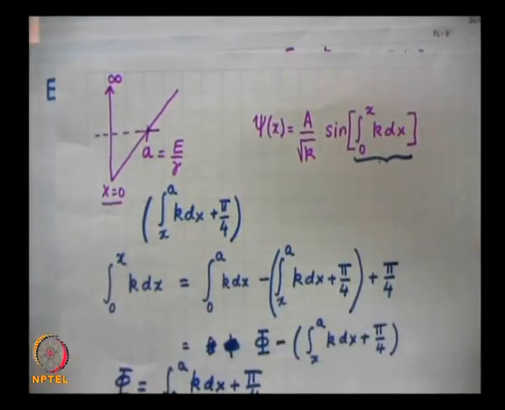So, if you use the JWKB connection formulae with a little bit of care, then as I showed you through this example, it can give you very accurate results, provided of course in between v of x does not vary very rapidly. So, you have to use this method with care. It is really one of the most powerful methods that is there.